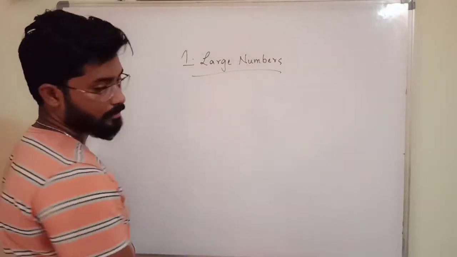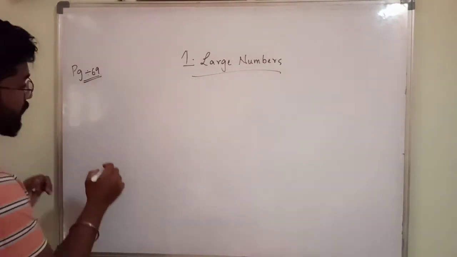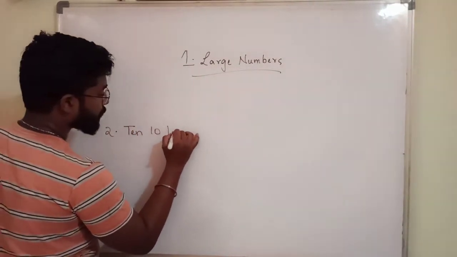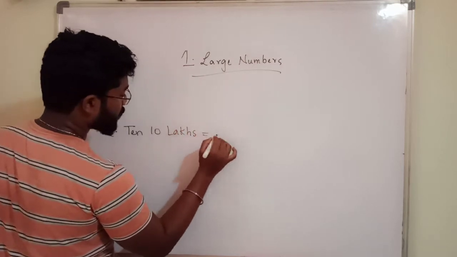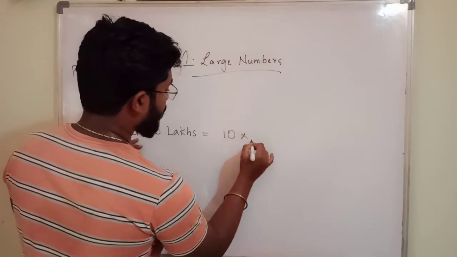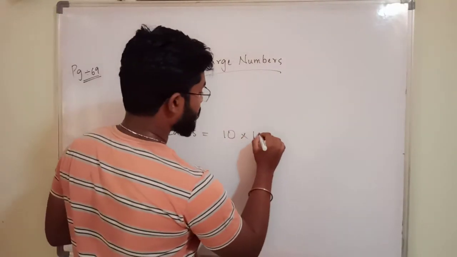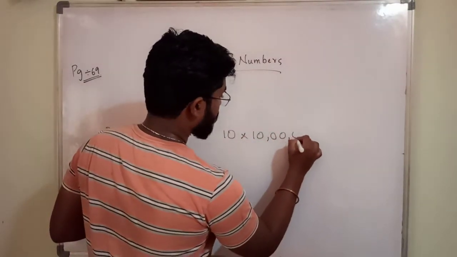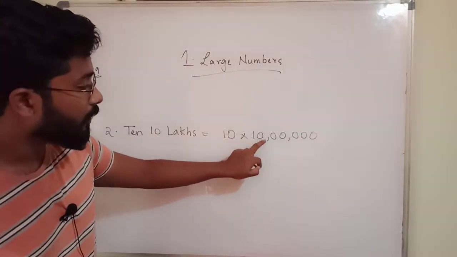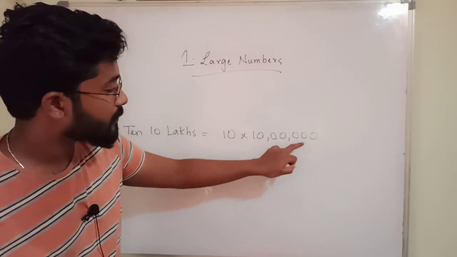Next one is, he has given 10 lakhs. How much is 10 lakhs? 10 means 10 into 10 lakhs. Here how many zeros are there? 1, 2, 3, 4, 5, 6.